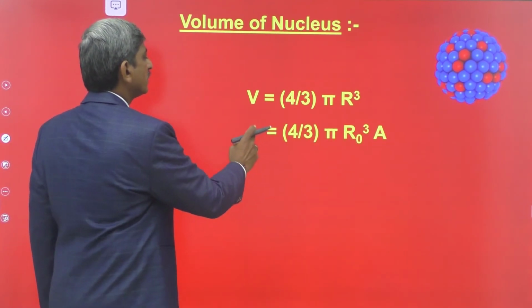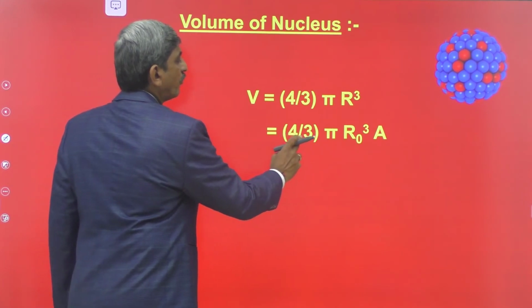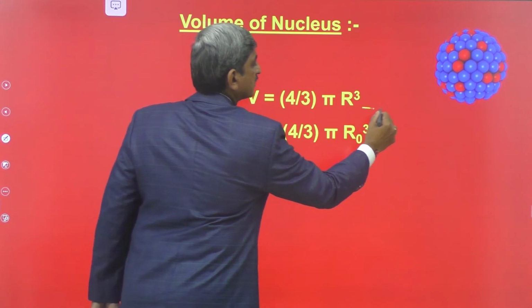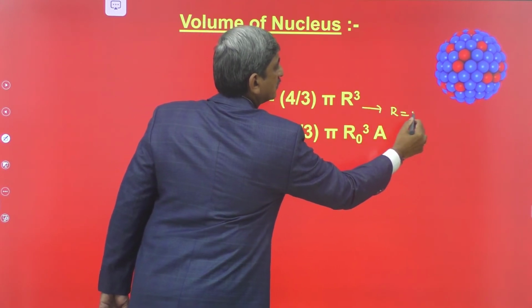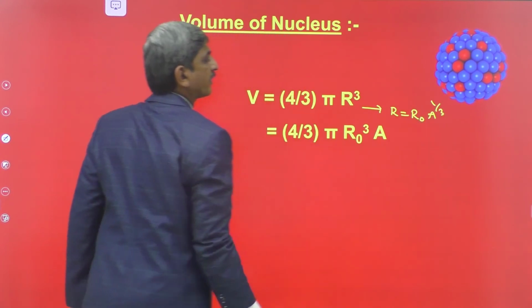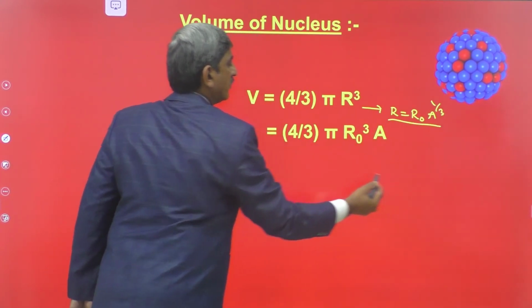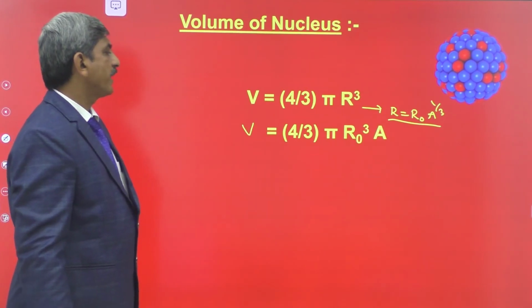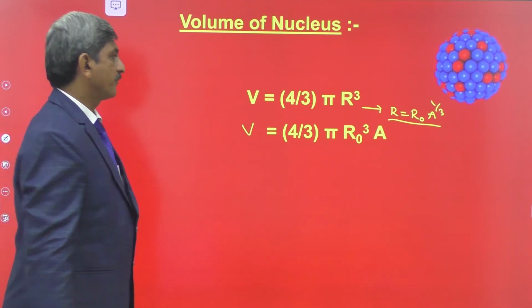By substituting that, we have V is equal to 4/3 pi R naught cubed A. Why? Because r is equal to R naught A to the power of 1/3. The volume V is equal to 4/3 pi R naught cubed A.